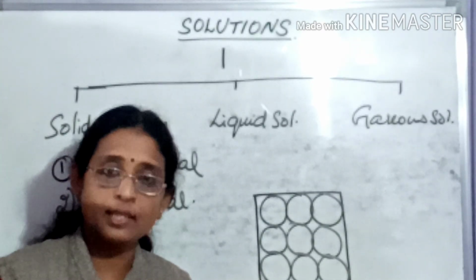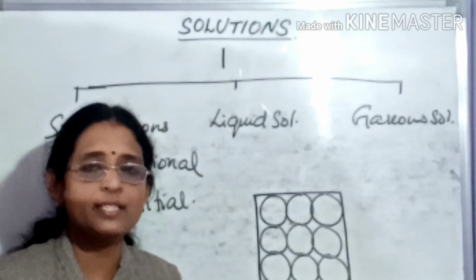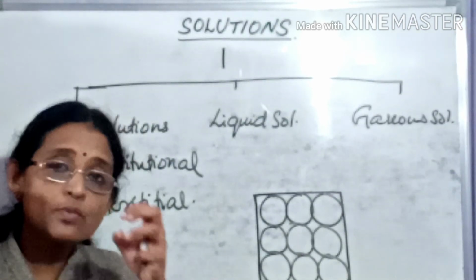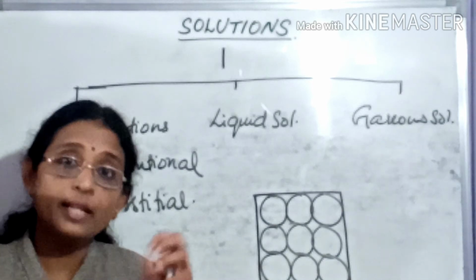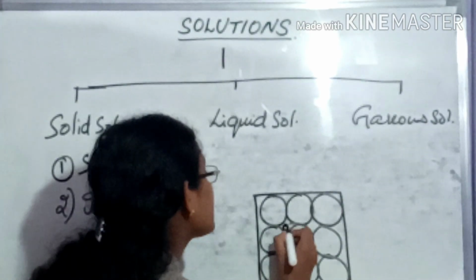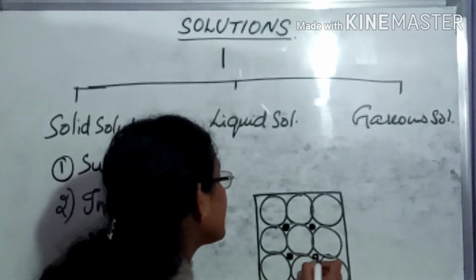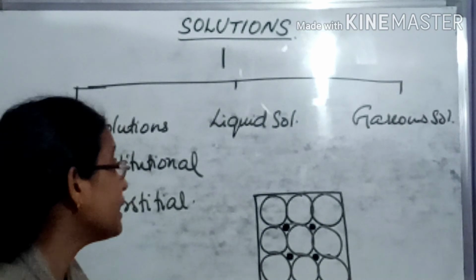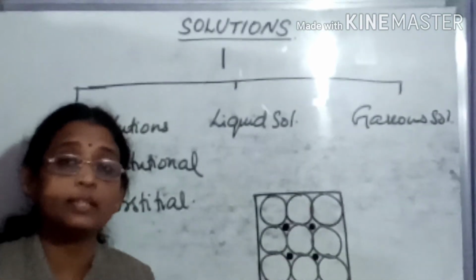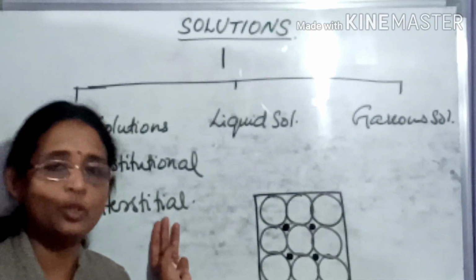If it is a face-centered cubic structure, we get tetrahedral voids, and in these voids some of the solute atoms are placed. The atoms are placed in the interstices of the solvent crystal lattice. We are getting interstitial solid solutions.